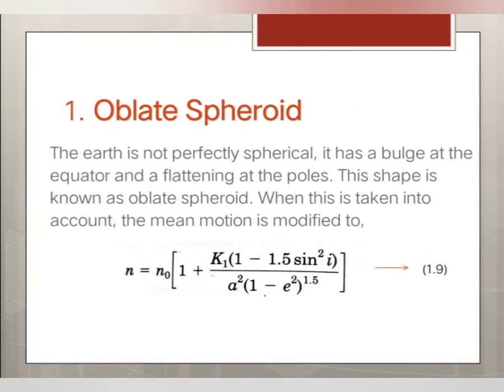So, oblate spheroid. Let's consider the shape of the earth as an oblate spheroid. See, the earth is not perfectly spherical. It has a bulge at the equator and flattening at the poles. This shape is known as the oblate spheroid. When this is taken into account, the mean motion is modified like this. Mean motion is always denoted by the symbol small n, and it is given by this formula.